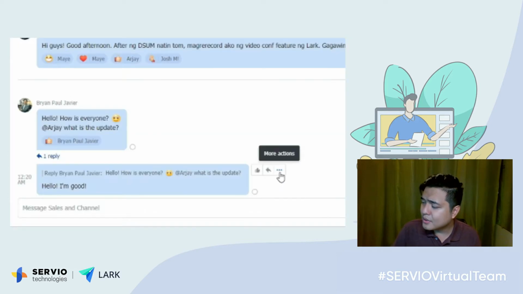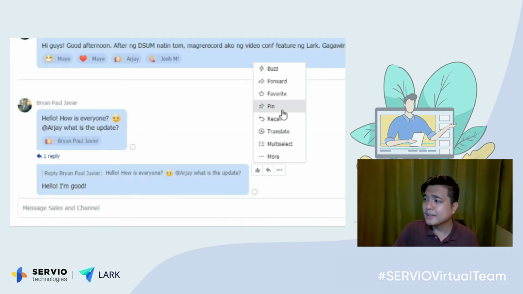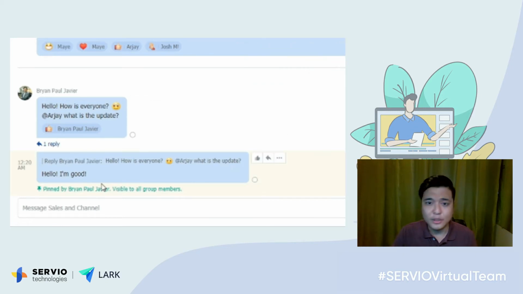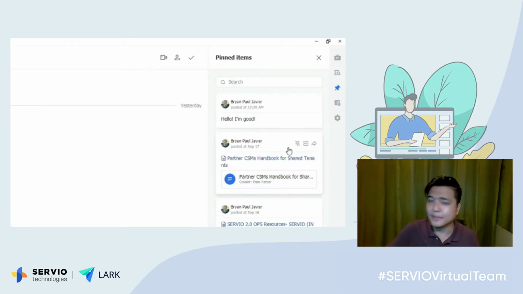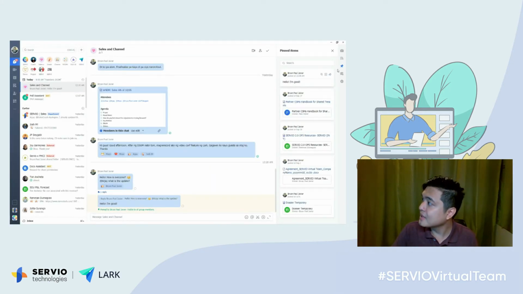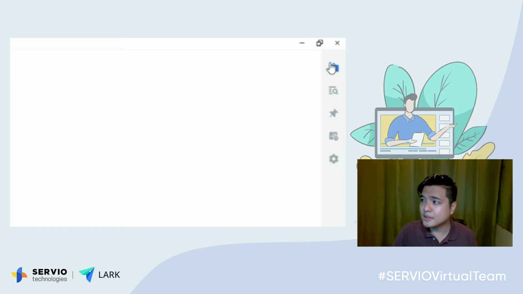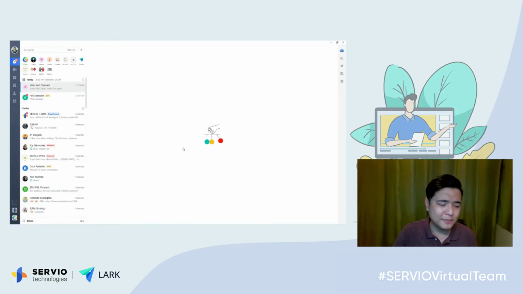In a message, you can also pin your message, which you can use for important messages and important files that you are sharing, so that you will be able to easily access all your pinned messages right here. You can also have group announcements for important announcements such as milestones.